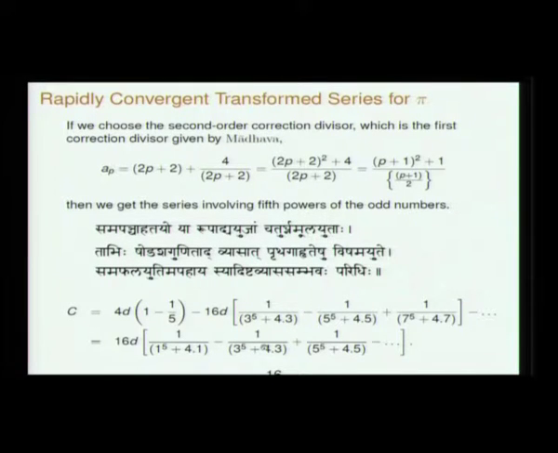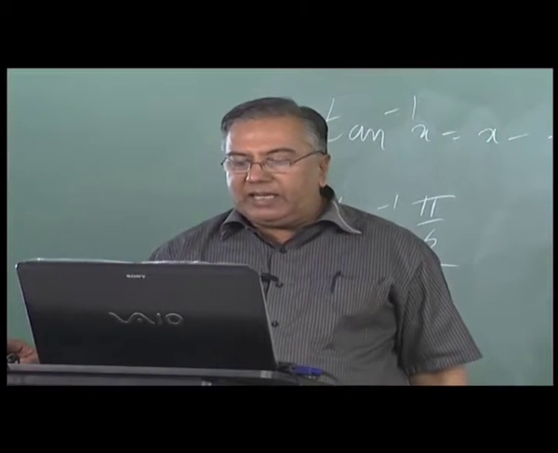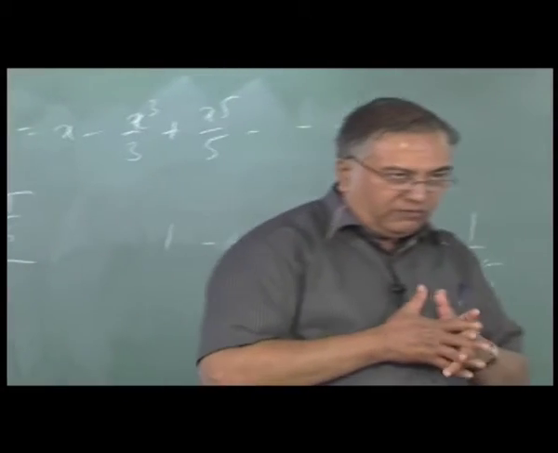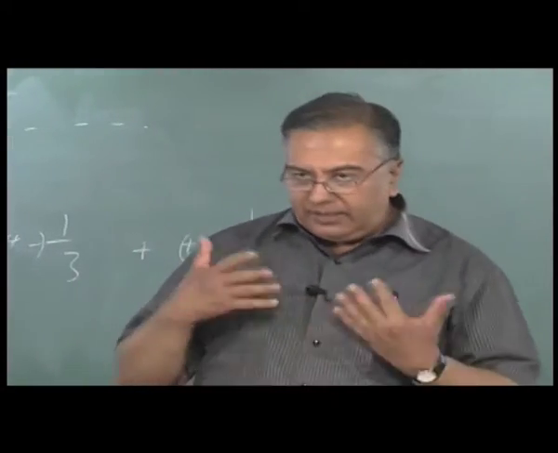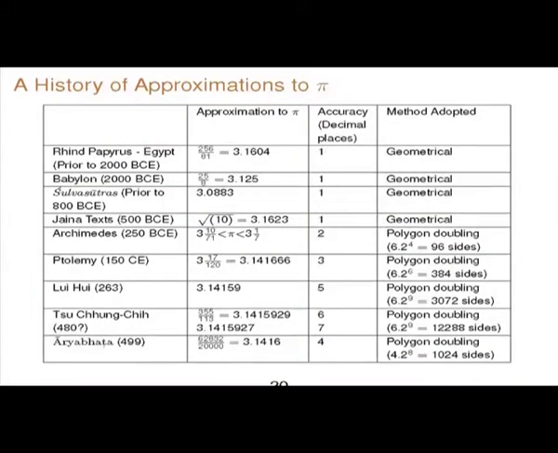So with this we come to an end of Madhava's work on Paridhi Vyasa Sambandha, the relation between circumference and the diameter. So let us review where all this work stands in the history of mathematics. We should take a quick look at the history of pi. The Rhind papyrus and Babylon have values of this order, 3.16. Shulva Sutras, we saw, had 3.08.